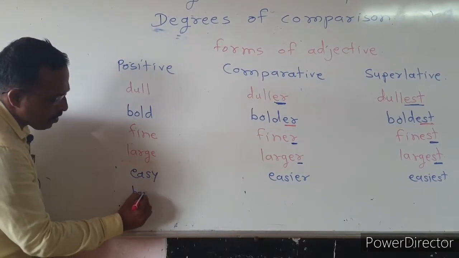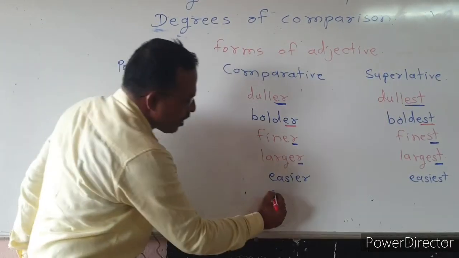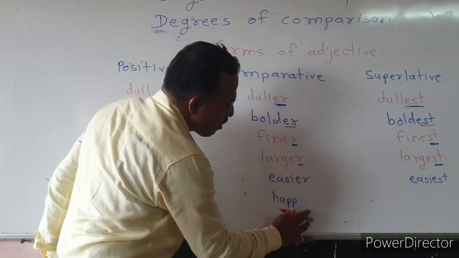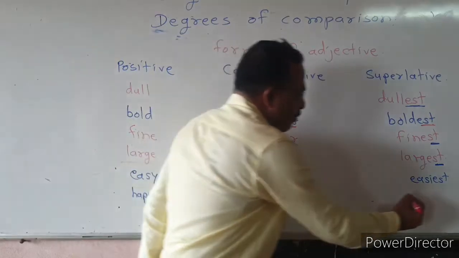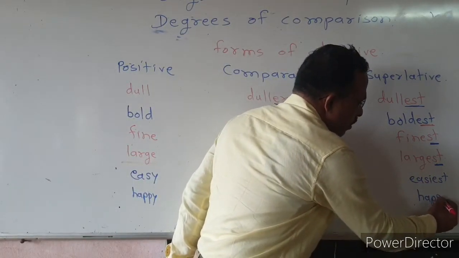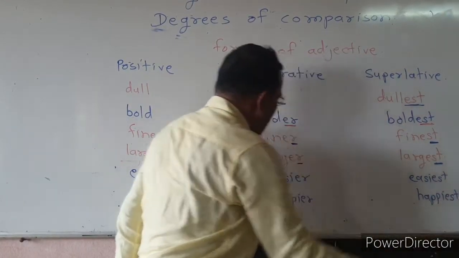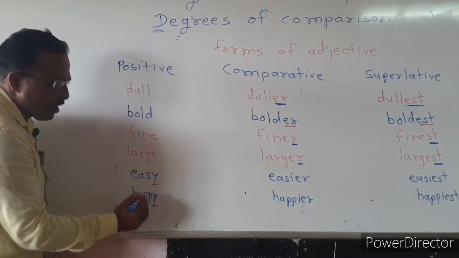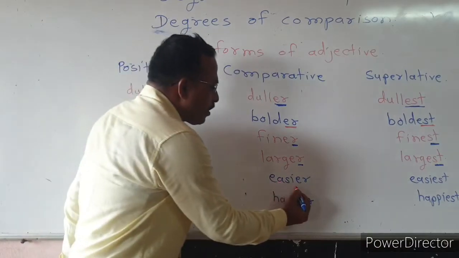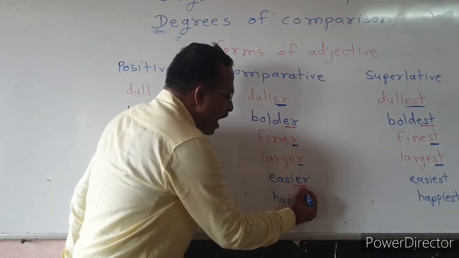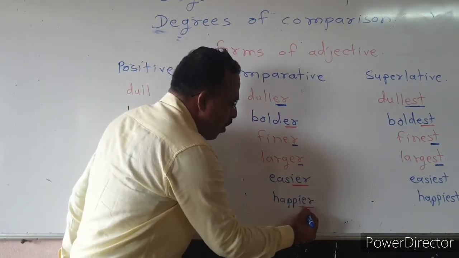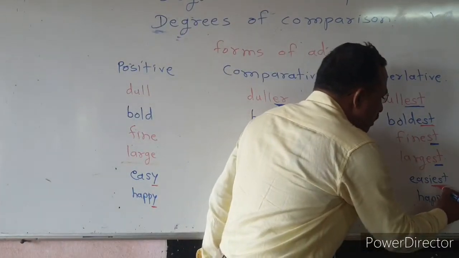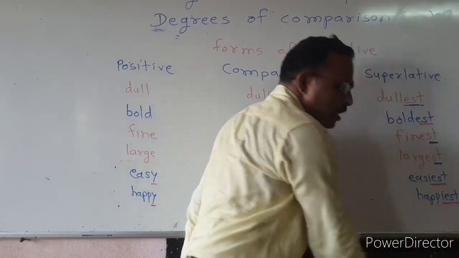Happy becomes happier and happiest. Here we see that for an adjective that ends with y, what do we do? We use ier instead of y in comparative degree and iest instead of y in superlative degree.